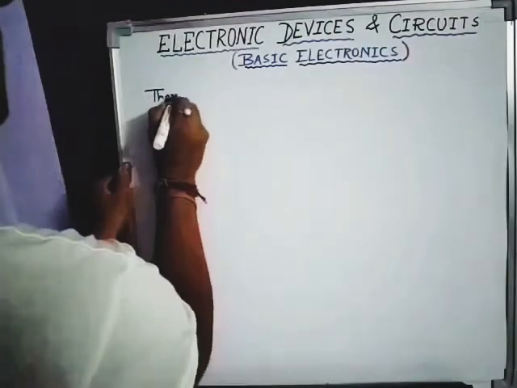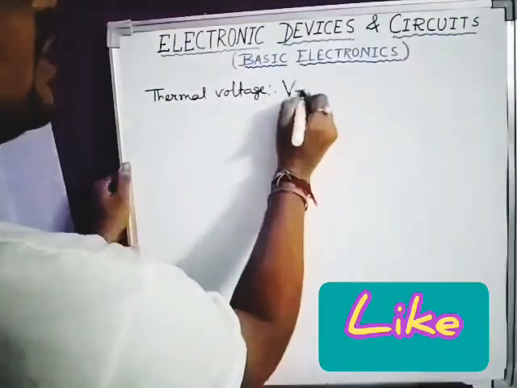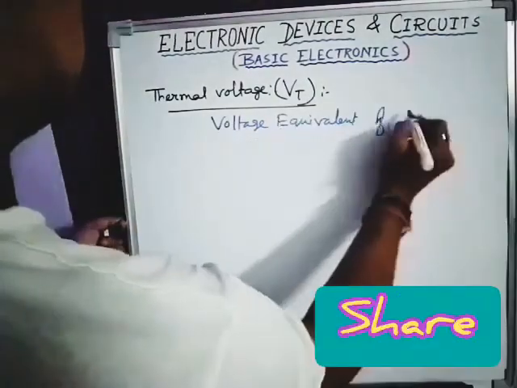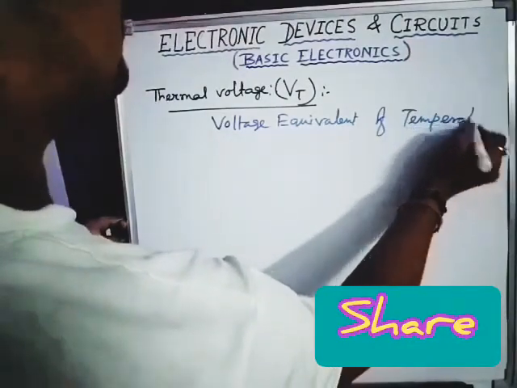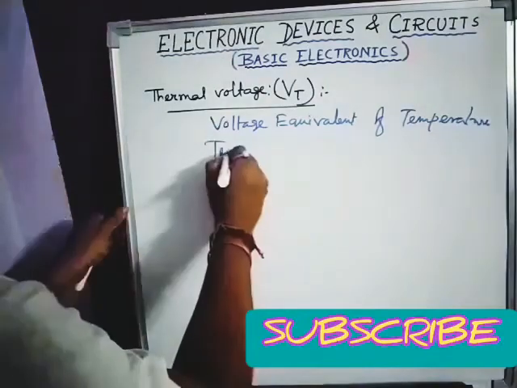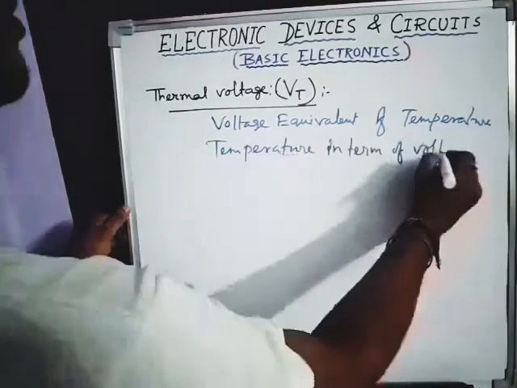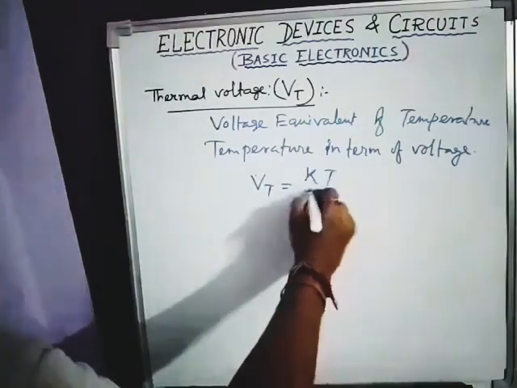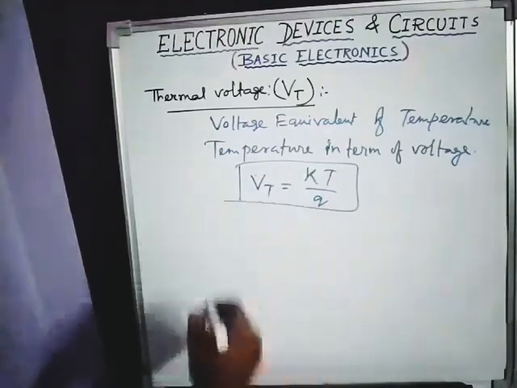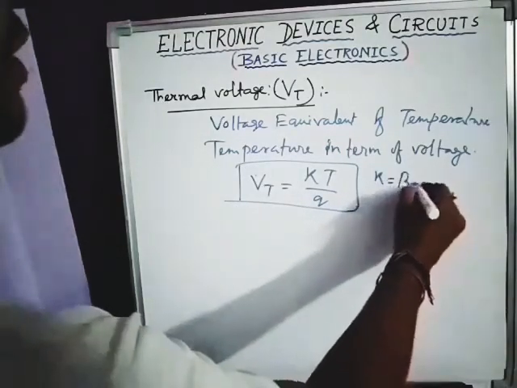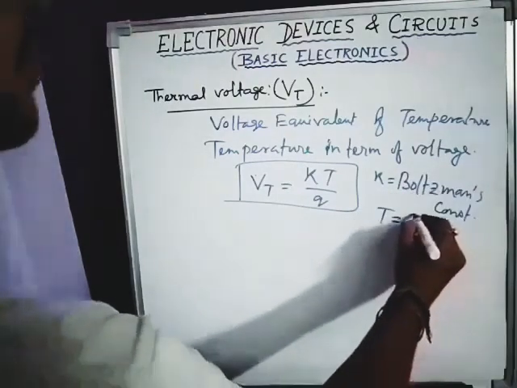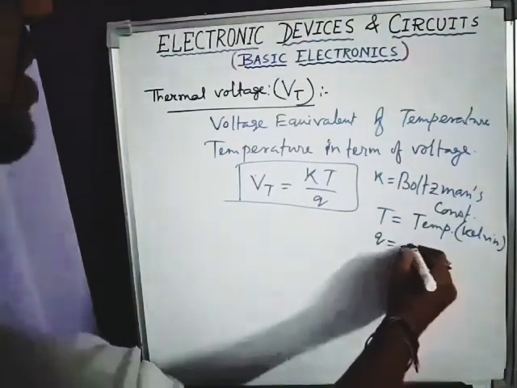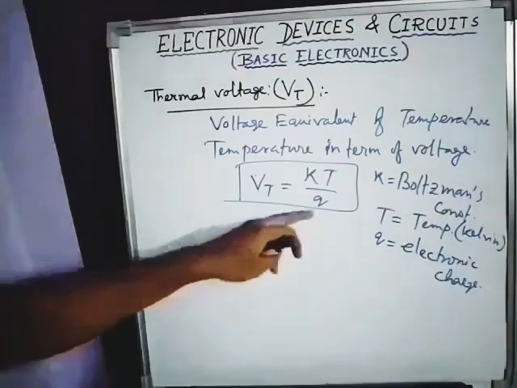Next point is thermal voltage. It is denoted as VT, or you can say voltage equivalent of temperature. Temperature in terms of voltage is known as thermal voltage. The equation of thermal voltage, please remember: VT equals KT by Q. Where K is Boltzmann's constant, T is the temperature in Kelvin scale. Remember, all temperatures are measured in Kelvin scale, and Q is the electronic charge. This K and Q are constants.